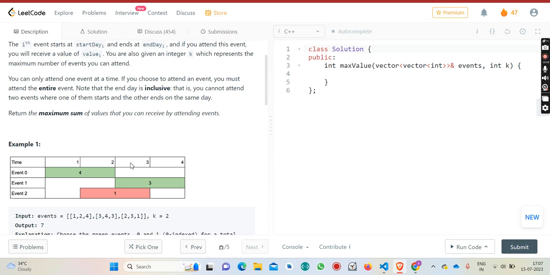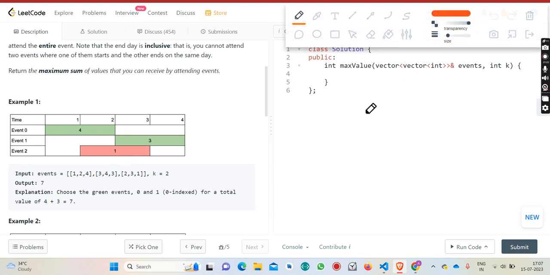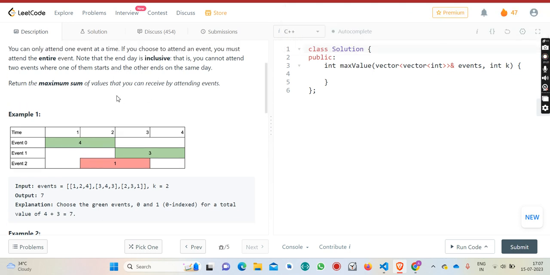Okay, so suppose an event ends at day 2, then it can't happen that the second event starts from day 2 itself. No, you can attend after day 2, that is at day 3 or day 4 and so on. So now you have to return the maximum sum of values that you can receive by attending events.